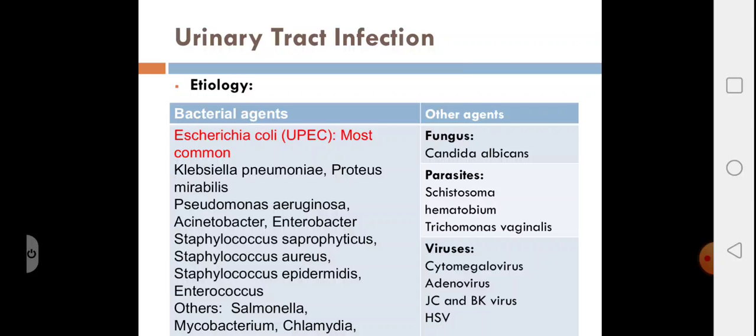Cytomegalovirus and BK virus are latent in the kidneys. They establish latency in the kidneys, and on reactivation of the infection, they are shed in the urine. Adenovirus causes hemorrhagic cystitis.